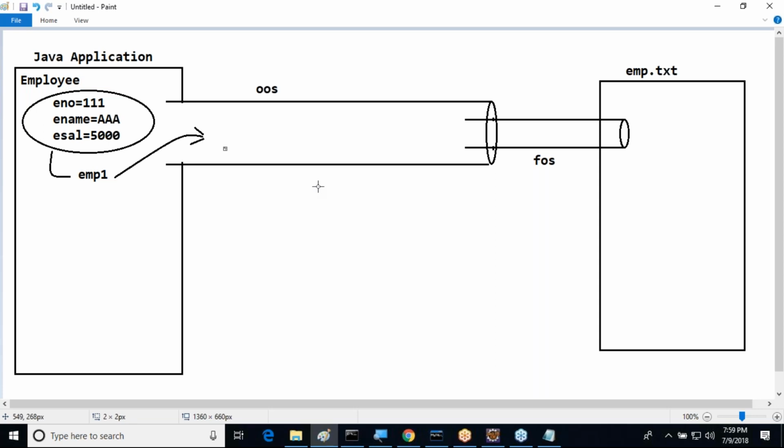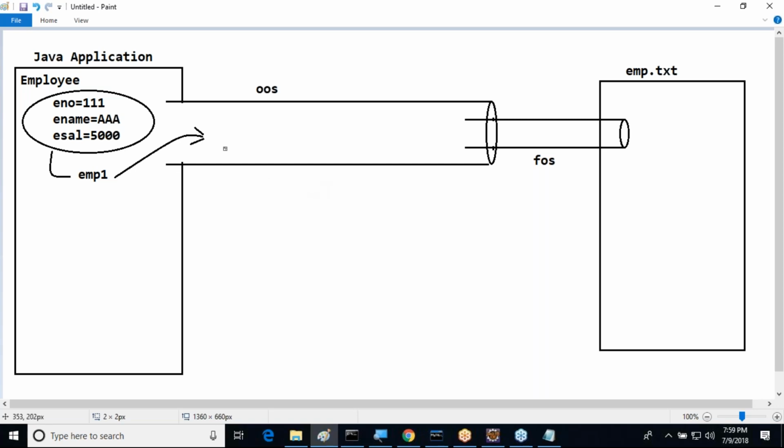But if you want to perform serialization over an object, first of all, that object must get eligibility. That object needs some eligibility. After getting eligibility only, we can perform serialization over that object. First of all, the object must get eligibility. But how do objects get eligibility?